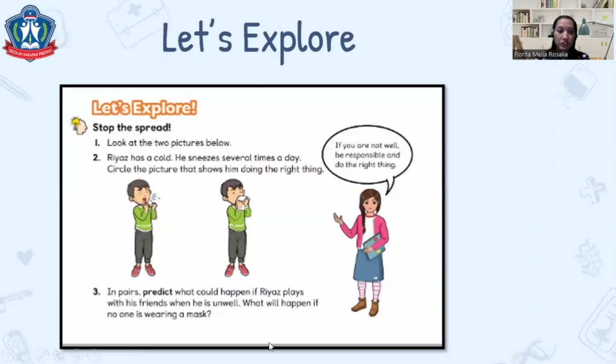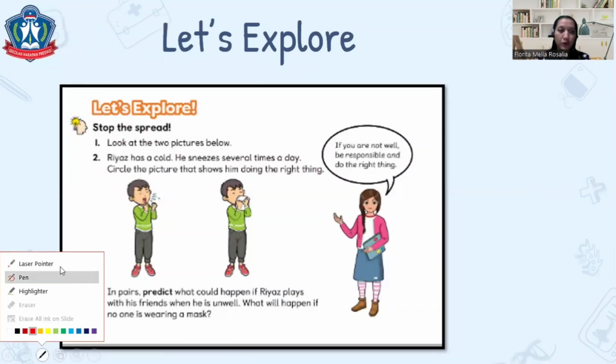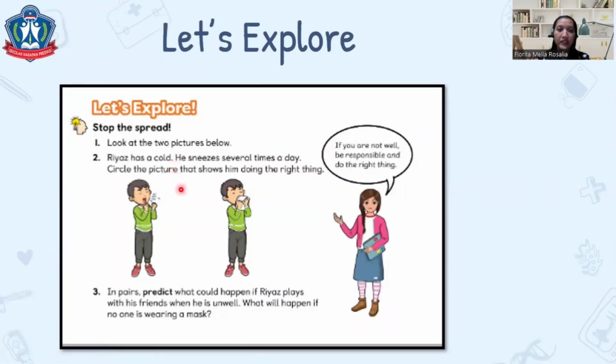Look at 2 pictures below. So Rias has a cold. He sneezes several times a day. Can you circle and find out which shows him doing the right thing? Picture 1 or picture 2? Which one, friends? Right, so picture 2 is the right thing here.